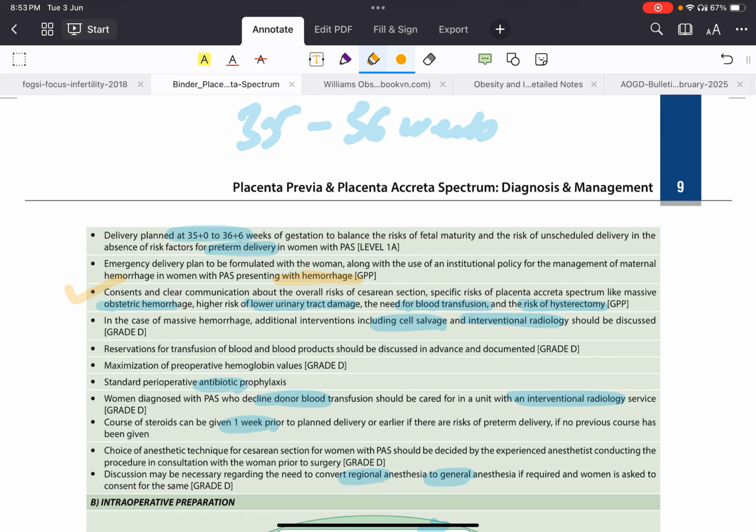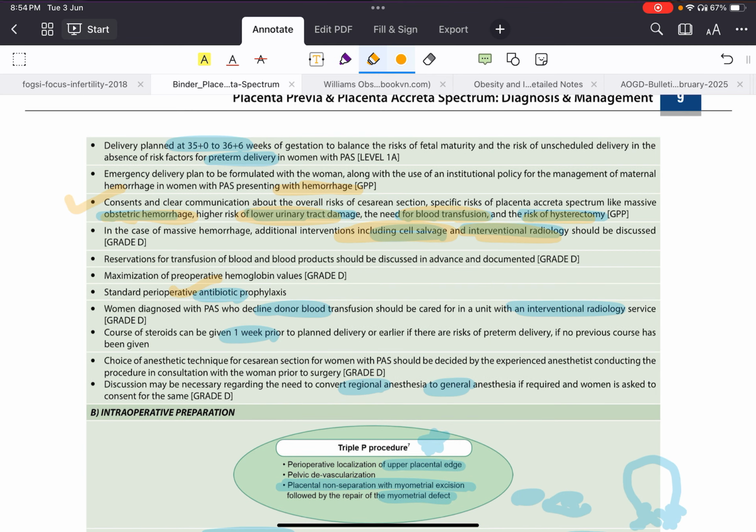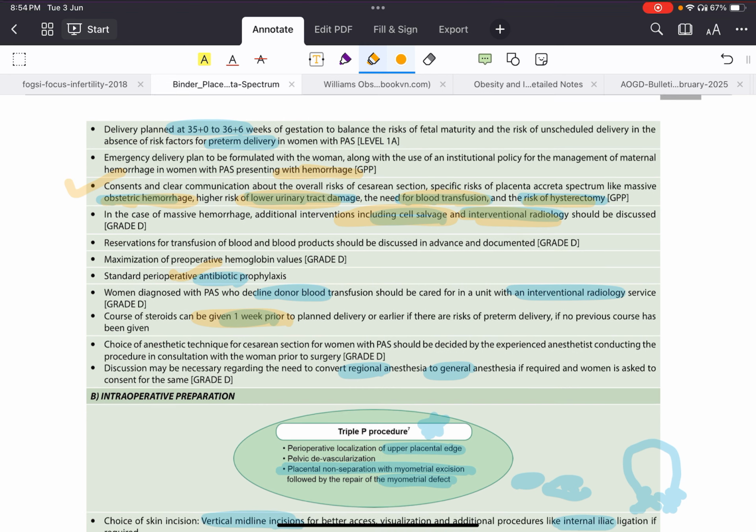What are the risks? Hemorrhage, lower urinary tract damage, blood transfusion risk, and risk of hysterectomy. If she doesn't want any blood transfusion in case of massive hemorrhage, you say cell salvage can be given. An interventional radiologist will come; you should tell that. Antibiotic prophylaxis should be given. Then a course of steroids, as this is elective surgery, so you give steroids 1 week before only.